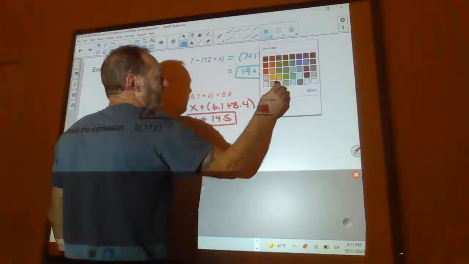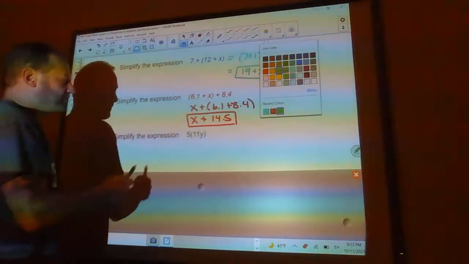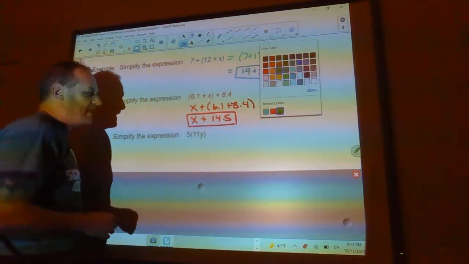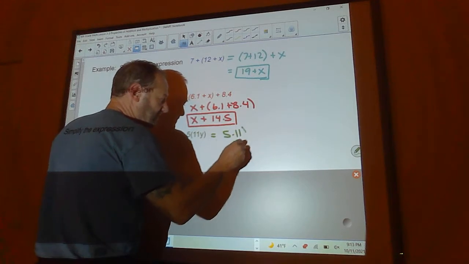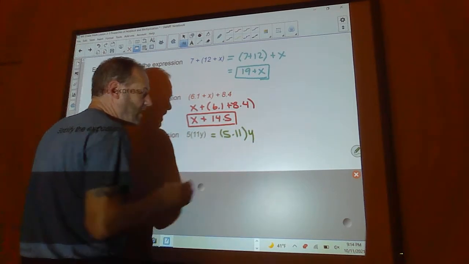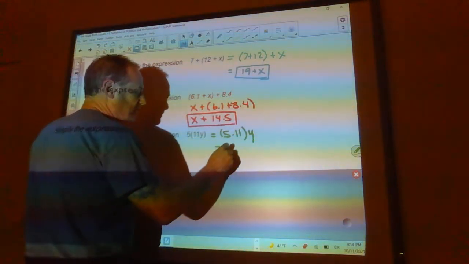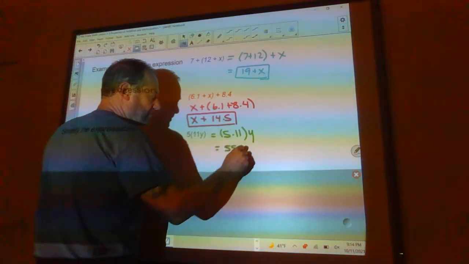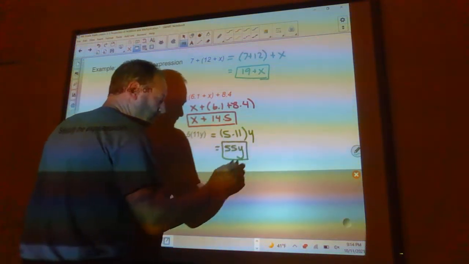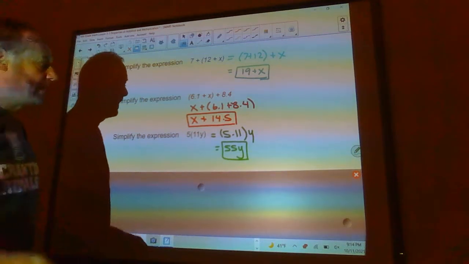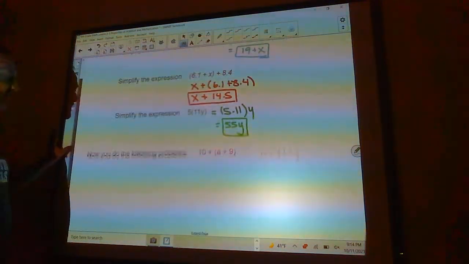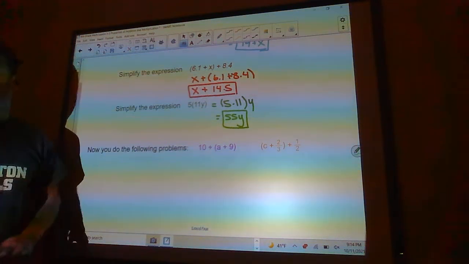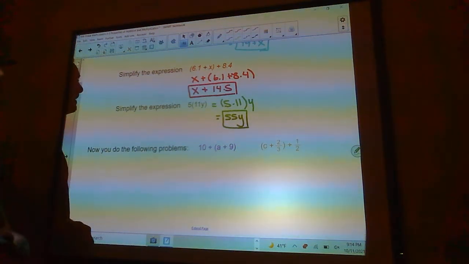And then for the multiplication one, 5 times 11x, well, that's the same thing as 5 times 11, oops, not times x, times y. So this would be 55y. Okay, so here's a couple for you to do. Go ahead and pause the video here, do these two problems, and then jump back on and check your answers.